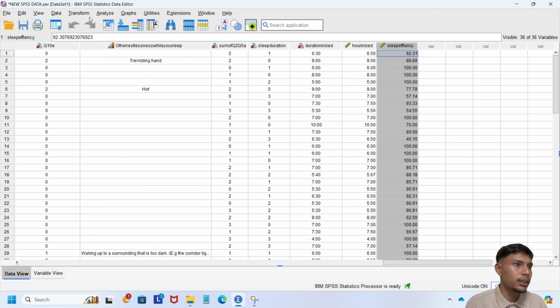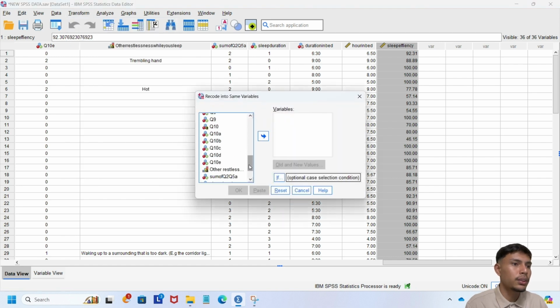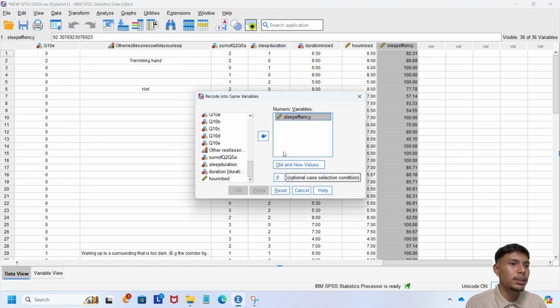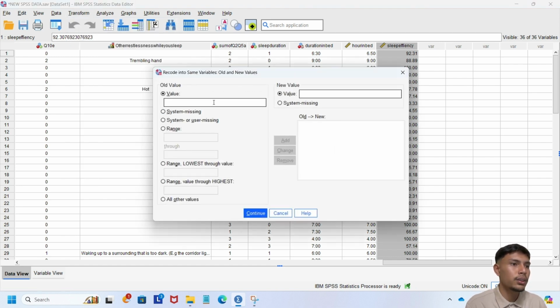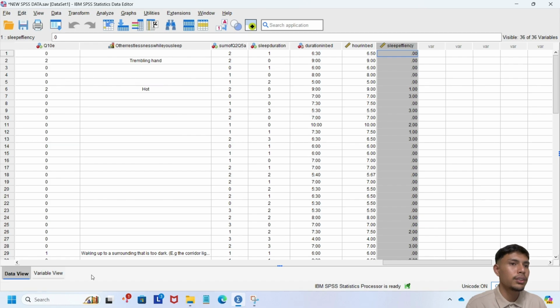After that, we're going to see our sleep efficiency. Next, we click transform and recode into same variables. We put sleep efficiency in variable and then click old and new values. We start with the range: 85 and above gets 0 for the new value, then the range of 75 to 84 gets new value 1, 65 to 74 gets new value 2, and the lowest, below 65, gets 3. Then we click continue and OK, and we're done with sleep efficiency.